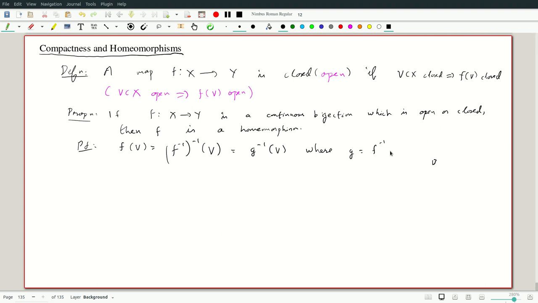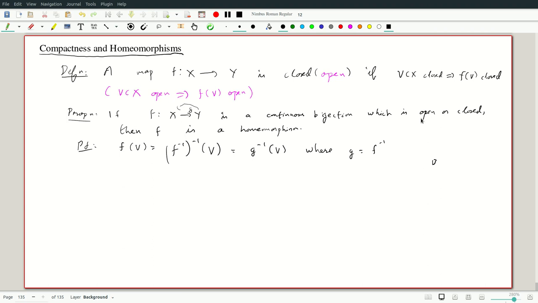Okay. So briefly, if I have a function f from X to Y, which is a bijection, then g is its inverse. And what we have to show is g is continuous. The image under f is the inverse image under g. So if closed sets go to closed sets, then you are continuous. And if open sets go to open sets, you are continuous.